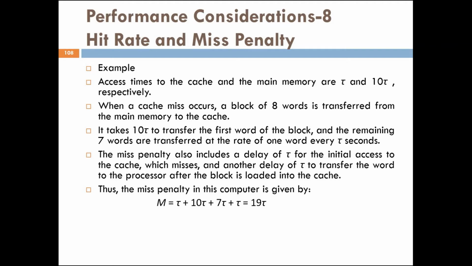It takes 10 tau to transfer the first word of the block, and the remaining 7 words are transferred at the rate of 1 word every tau. So the miss penalty also includes a delay of tau for the initial access to the cache, which misses, and another delay of tau to transfer the words to the processor after the block is loaded into the cache. Thus the miss penalty in this computer is given by M = tau + 10 tau + 7 tau + tau, which is equal to a total of 90 tau.